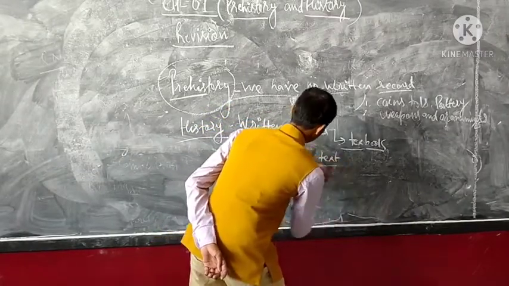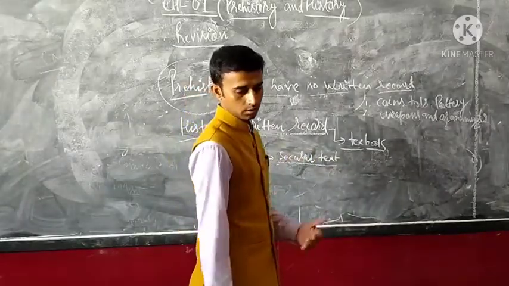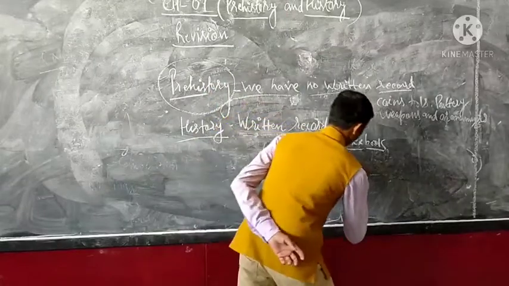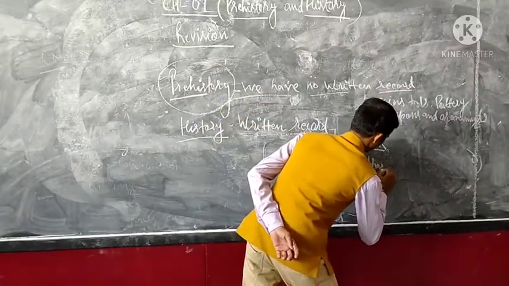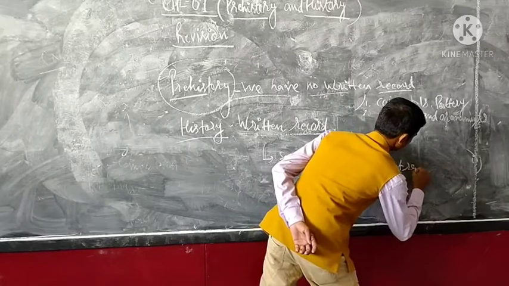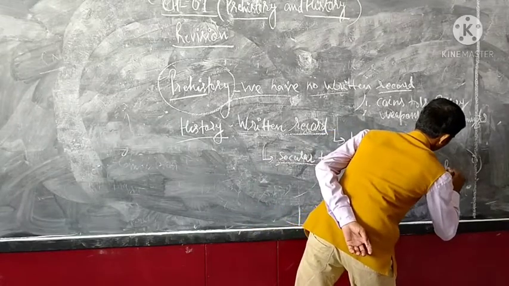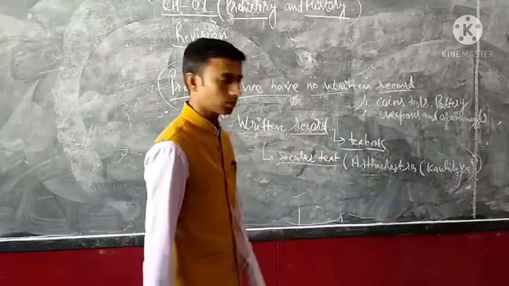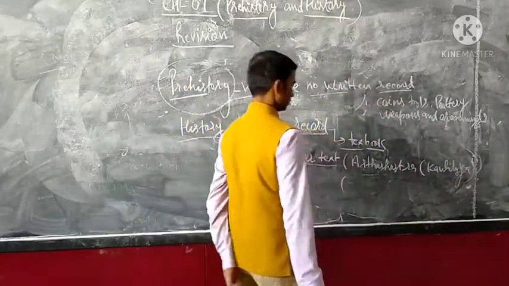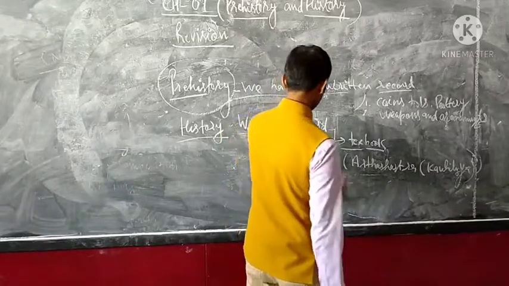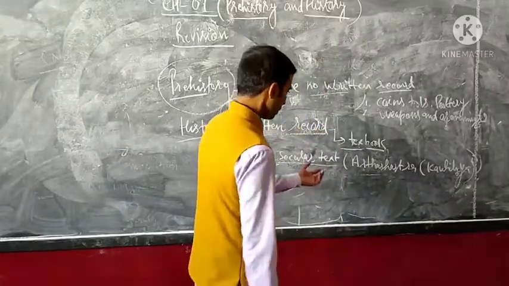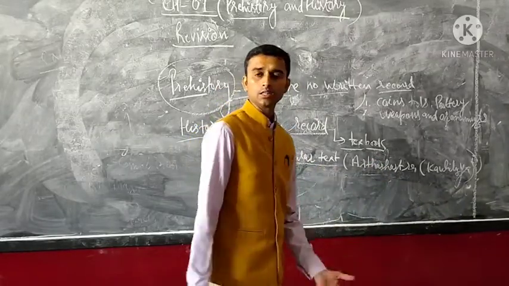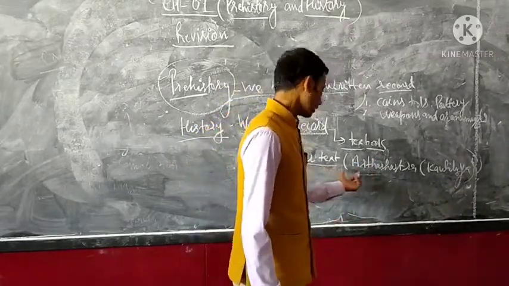Secular text, like the Arthashastra written by Kautilya. Megasthenes, a foreign traveler, is not a secular text. Arthashastra, Kautilya, and many other secular books are examples of secular text.